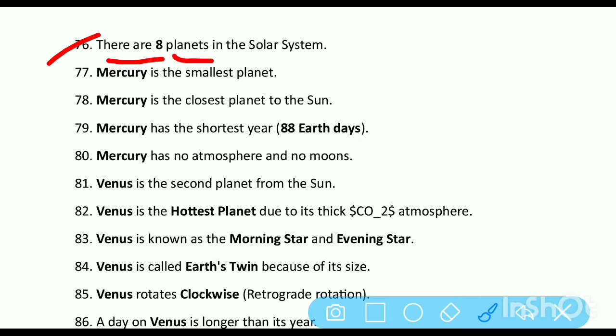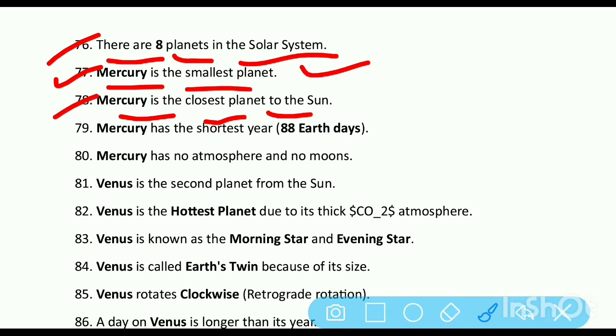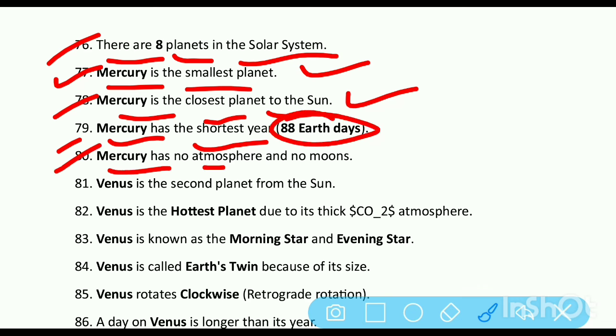There are 8 planets in the solar system. Mercury is the smallest planet. Mercury is the closest planet to the Sun. Mercury has the shortest year, 88 Earth days. Mercury has no atmosphere and no moons.